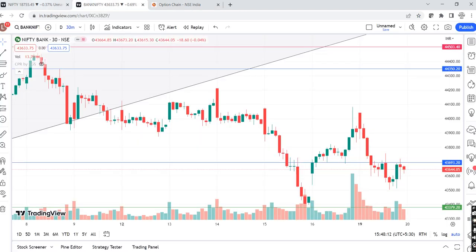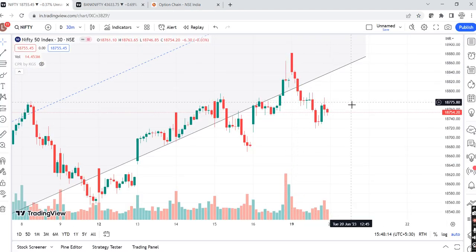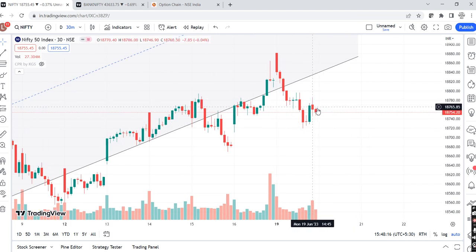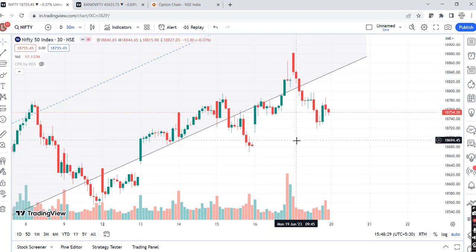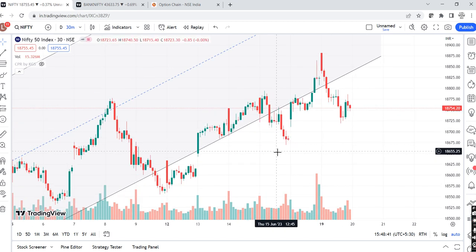So still there was not quite a good flow, right, for ITMs also to gain that huge. If one is thinking about 18,900, or if one is thinking about ATMs like 18,750, of course are not good opportunity for call, but for shorting also. As long as VIX does not pump, right? As long as we don't see VIX pumping for a very good price action where fear kicks in, and as long as the swing lows are not broken in Nifty and Bank Nifty, there wouldn't be that stronger downward move, right?